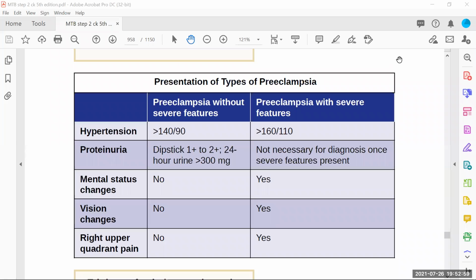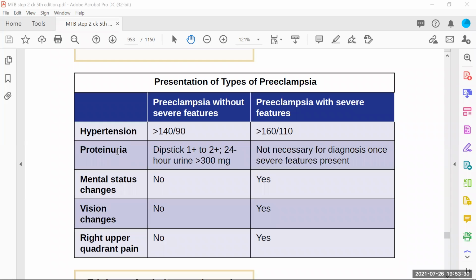So here, preeclampsia without severe features. Hypertension is there, and hypertension means BP more than 140/90. So if the blood pressure of the patient is recorded as more than 140/90, you can say it's one of the features. But it's not very severe, like the BP is not very much raised. But if BP is more than 160/110, 110 diastolic, it's too much. So that is considered to be a severe feature.